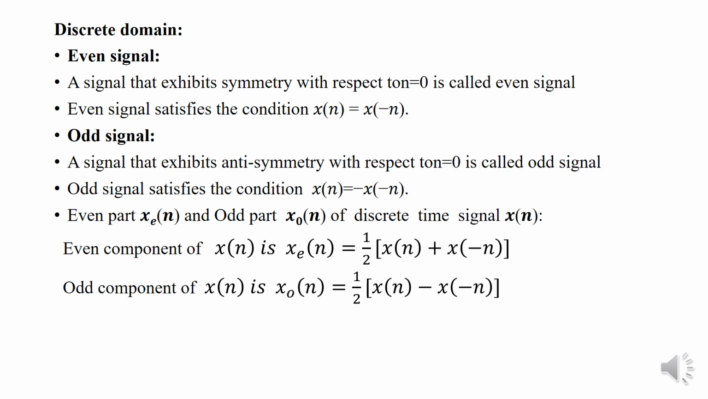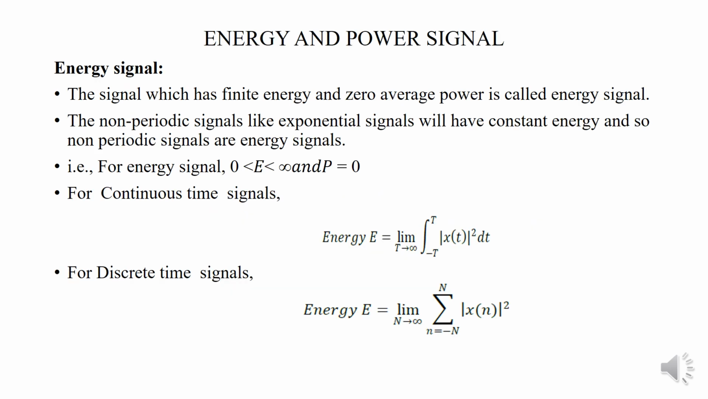and it is again divided into even and odd component, and the even component is said to be x e of n equal to 1 by 2 x of n plus x of minus n, and the odd component is given as x odd of n equal to 1 by 2 into x of n minus x of minus n. And next one is energy and power signal.